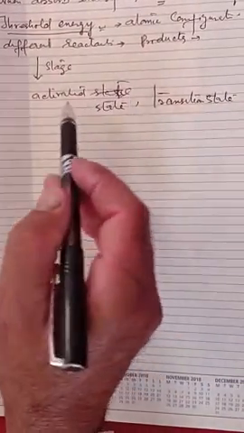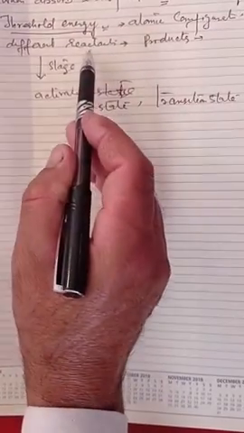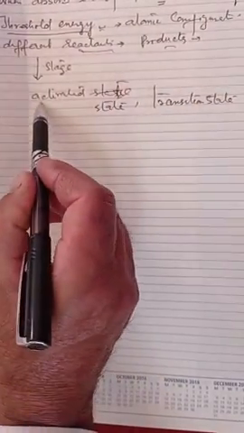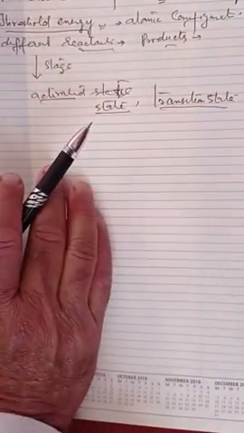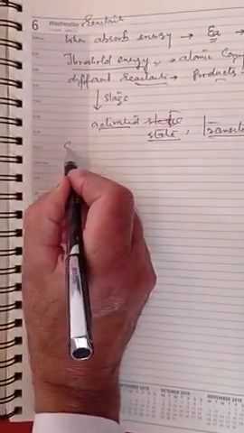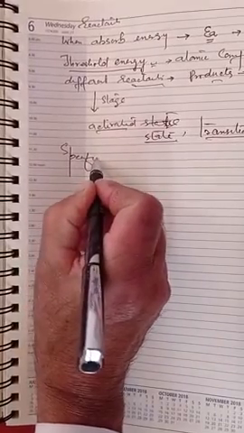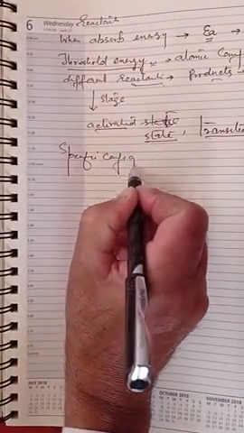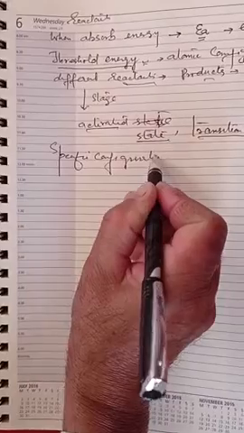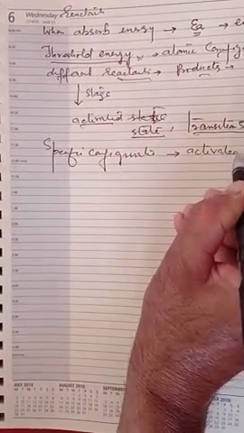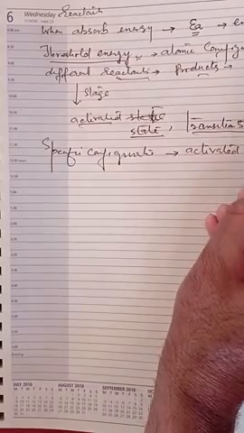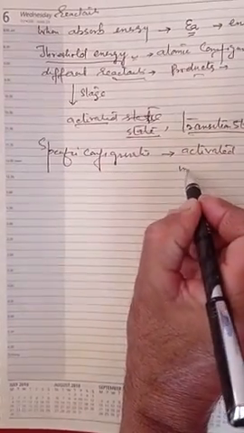That means when the reaction absorbs the energy equal to the activation energy, the atomic configuration is different from the reactants and the products, and that state is called activated state or the transition state. Now the specific configuration of the species that forms at this time is called the activated complex. And we call it the intermediate state.